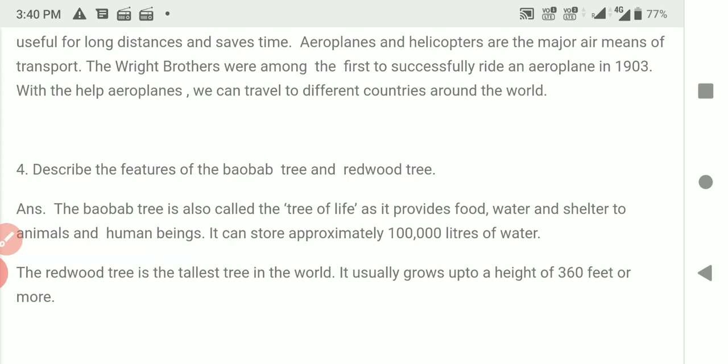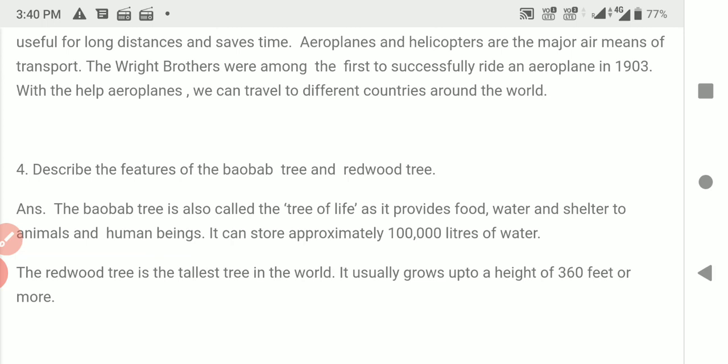And here there is one activity, project activity. All of you look at page number 76. You have to do this one in your notebooks. Collect the pictures of underwater plants and animals. Paste them in a scrapbook. You have to collect the pictures of underwater plants and animals and paste them in your notebooks.